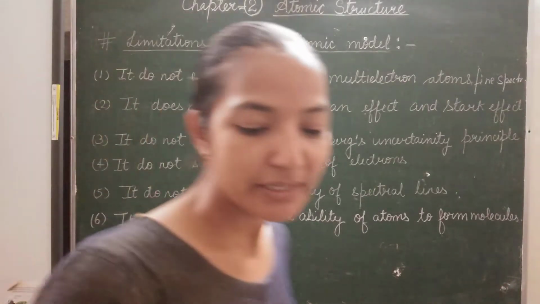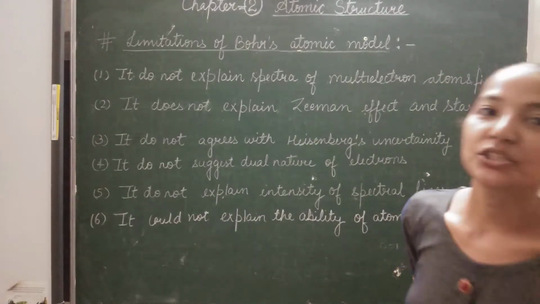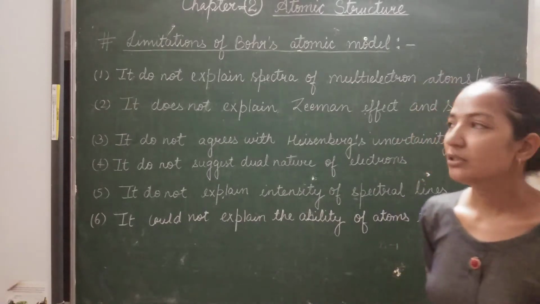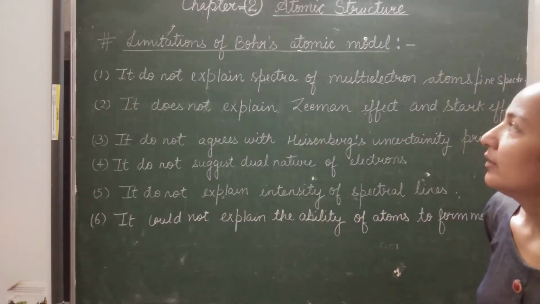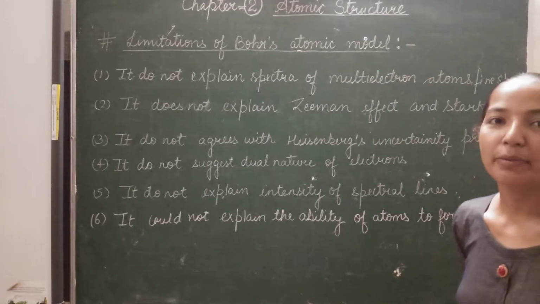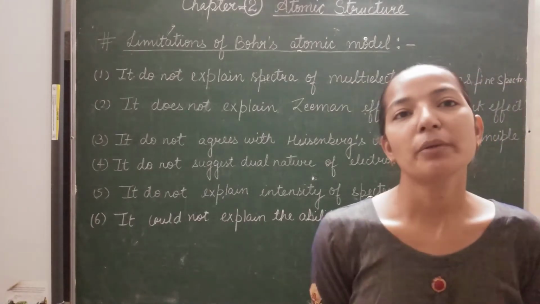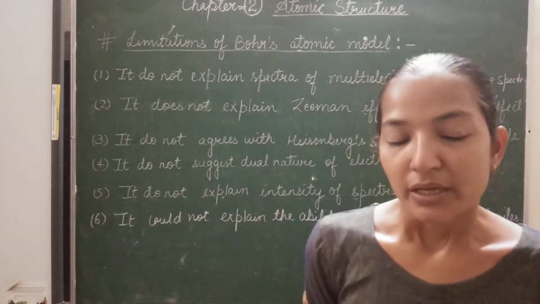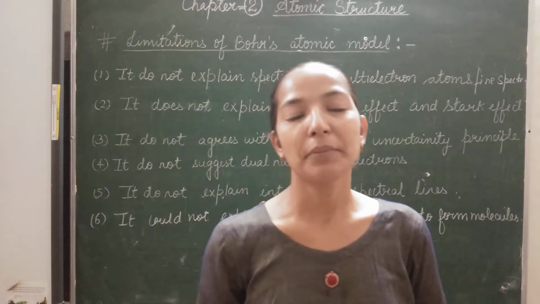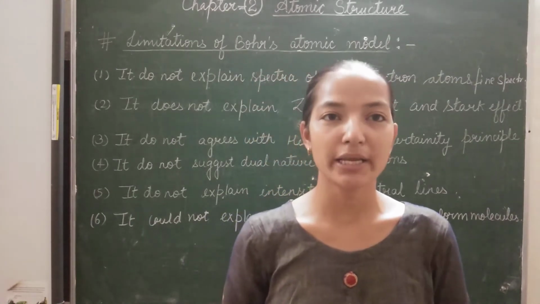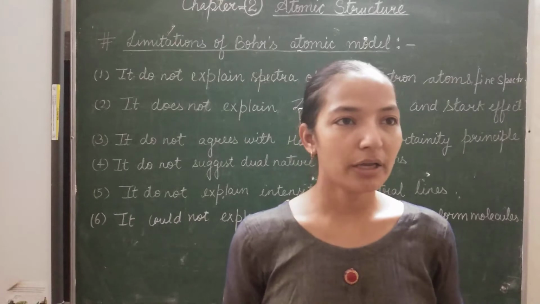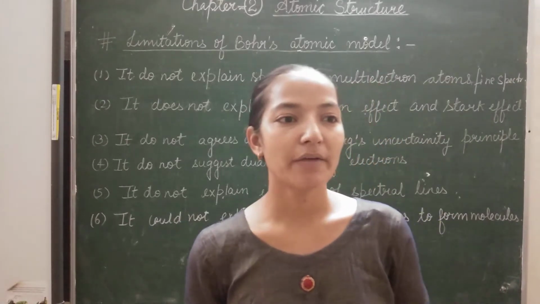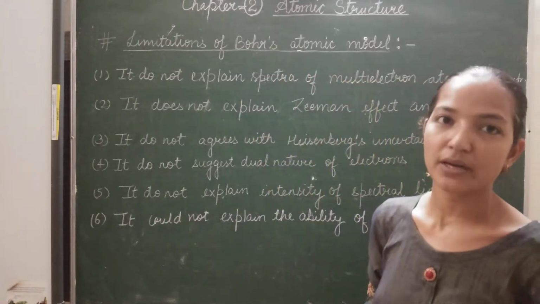Now students, we will discuss the limitations of Bohr's atomic model. One limitation is that Bohr's atomic model is not able to explain the spectrum of multi-electron atoms or species, since the Bohr atomic model is applicable only to single-electron species. We have studied the spectrum, both emission as well as absorption spectrum.